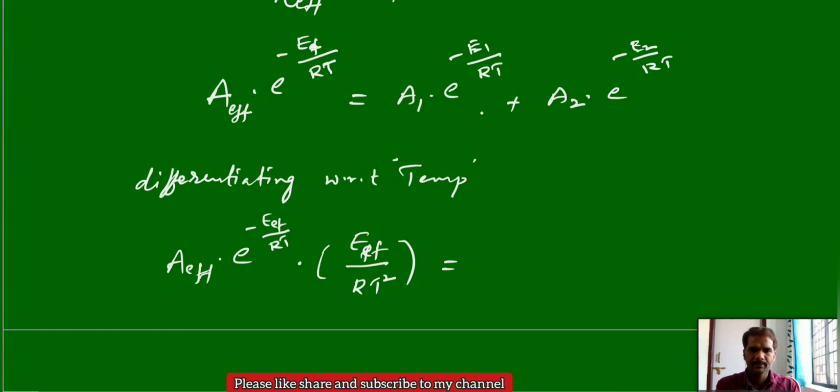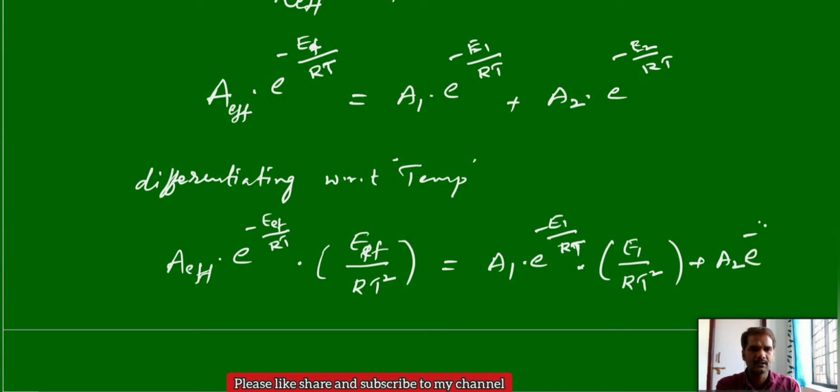Similarly, this one you do the differentiation: A1 is constant, e power minus E1 by RT, into again minus E1 by RT, that you differentiate with respect to temperature, you will get E1 by RT square, again plus A2 e power minus E2 by RT, again minus E2 by RT. If you do the differentiation, you will get E2 by RT square.